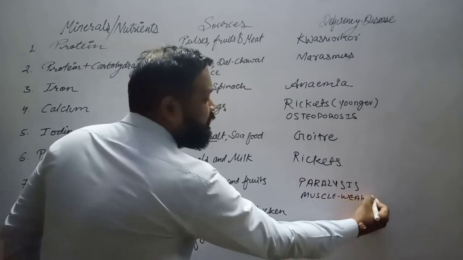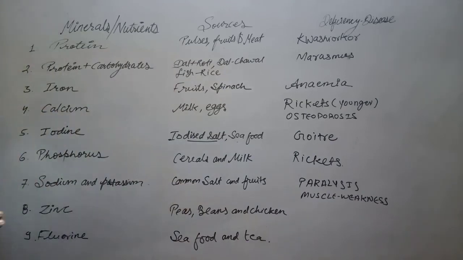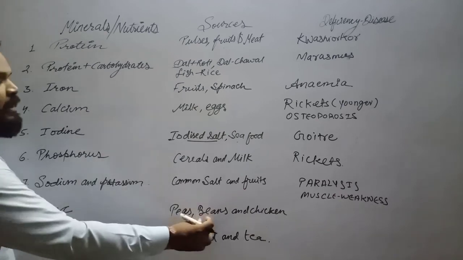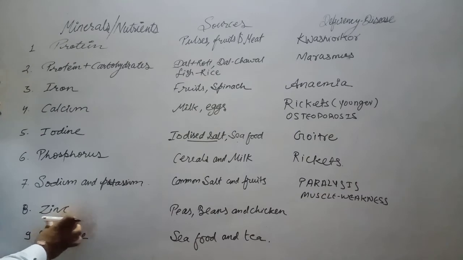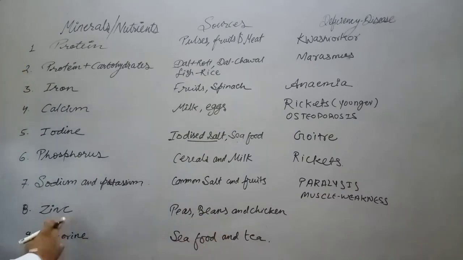This should be learned by you, that you must consume each and everything in a balanced form. That's why the balanced diet is taught to you, so that from a young age you start learning about the balanced diet. Okay, zinc. Zinc is found in peas, beans and chicken. So zinc is also necessary. Vegetarians can have this from peas and beans.